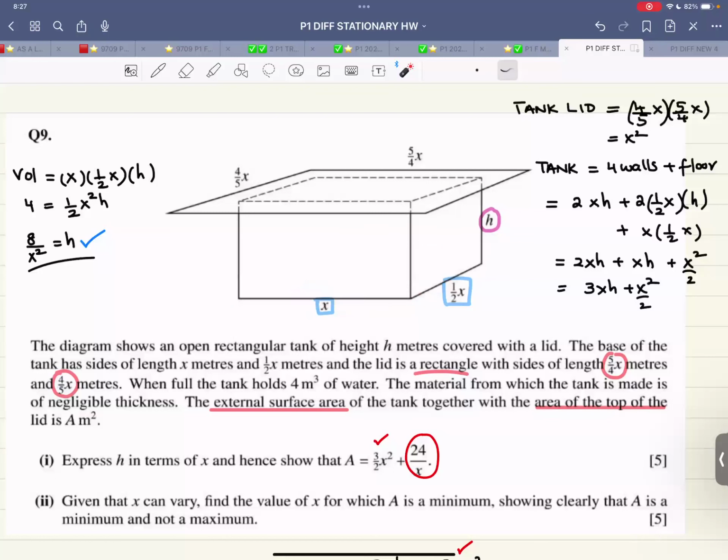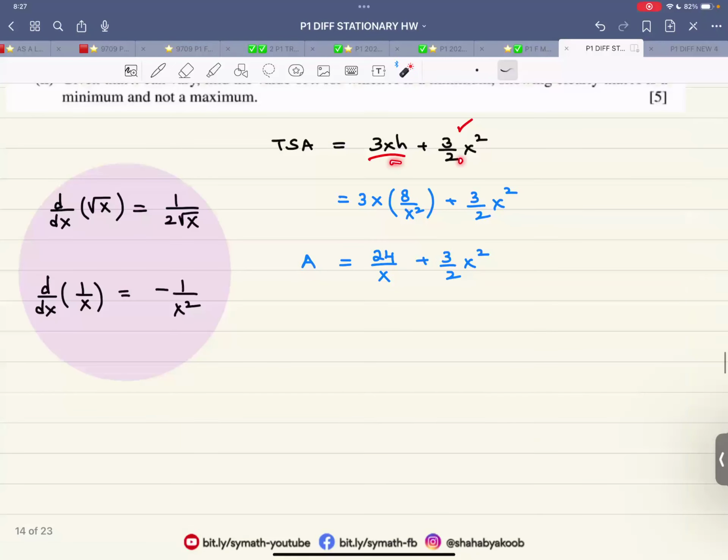That is the base square. So you have to look with a 3D vision. And you get this thing. That is the area of the tank. That's the area of the lid. Now add it all up, replace h with 8 over x squared, simplify, you get this.